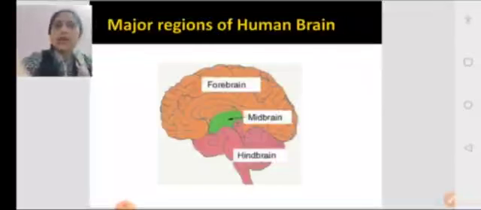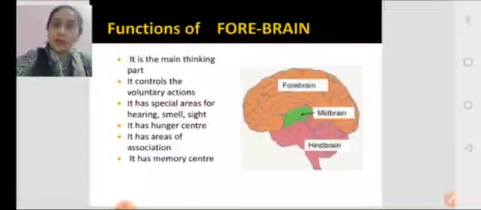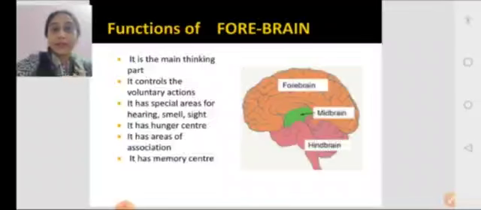Let us now take up the functions of these major regions one by one. First we'll take the functions of the forebrain. It's not four, it's not F-O-U-R, it's F-O-R-E, forebrain. Many students I have seen make mistakes in the spelling. It's not F-O-U-R, it's F-O-R-E, not even F-O-R, forebrain.